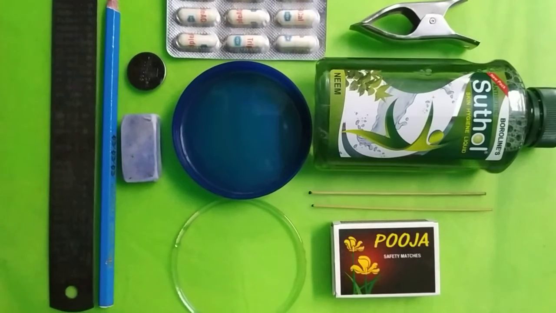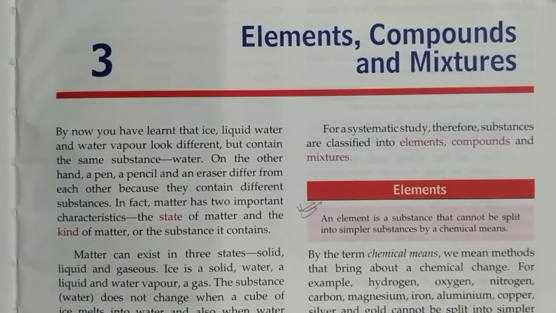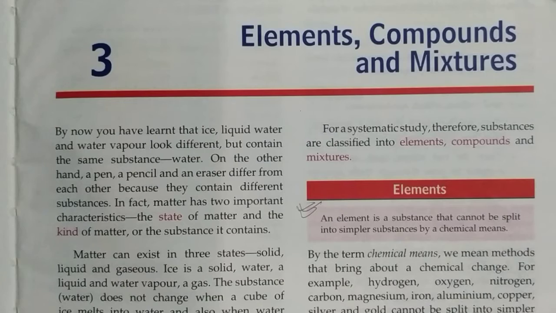It is the elements and the compounds that account for all kinds of matter. So the name of our chapter is Elements, Compounds and Mixtures. It is chapter number 3, and now we are going to study about elements, compounds and mixtures.